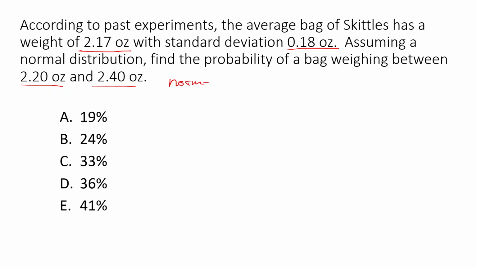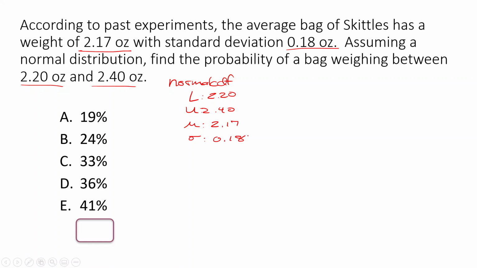If it is free response, you either need to draw a picture or you need to label your normal CDF: lower, upper, mean, standard deviation. So our lower would be 2.2, our upper would be 2.4, our mean would be 2.17, and our standard deviation would be 0.18. We just throw that into our calculator under normal CDF, and it gives us 0.33.